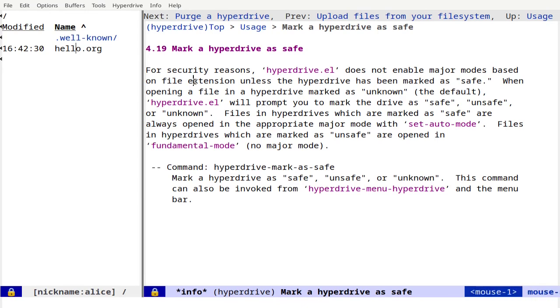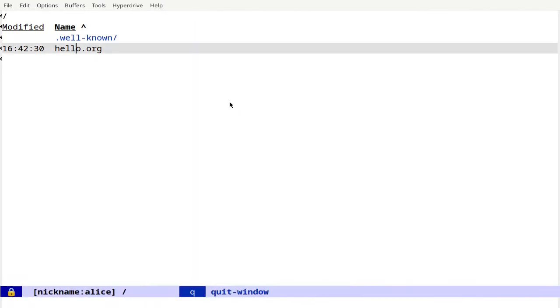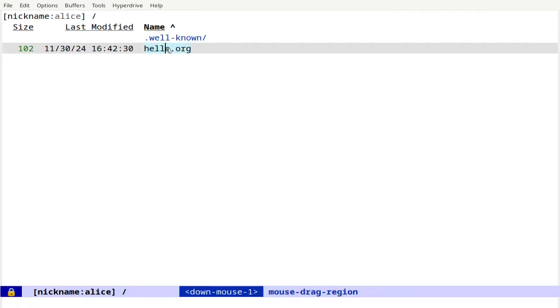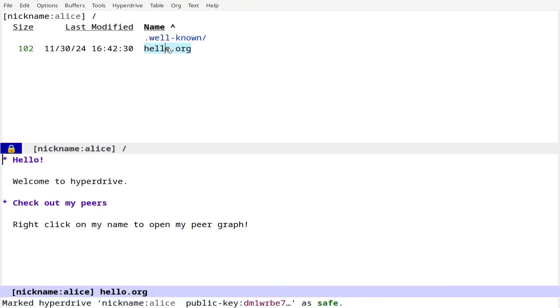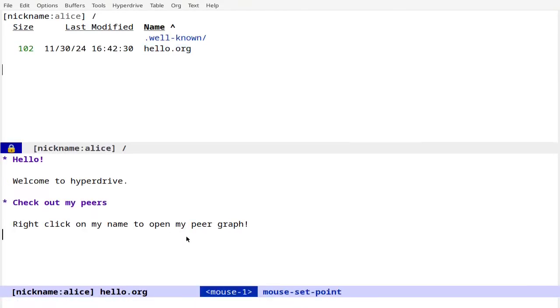Since I know Alice directly, I'll mark her hyperdrive as safe. I'll click on the file hello.org again, and now I'll press Shift-S for safe. Now, I'm going to set Alice's pet name.